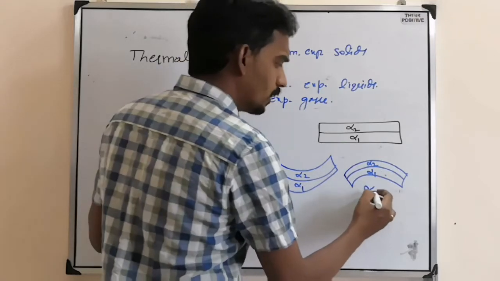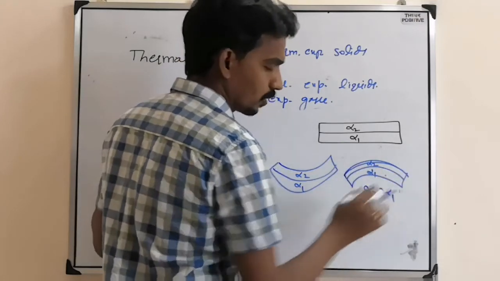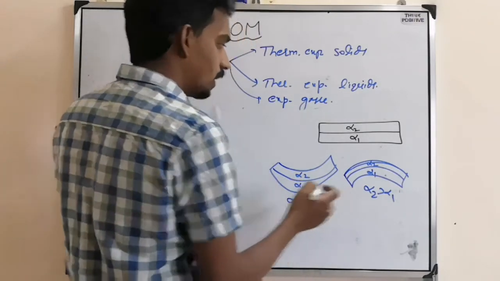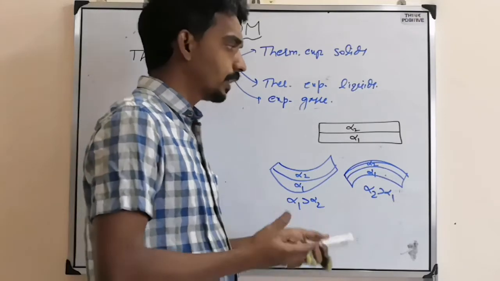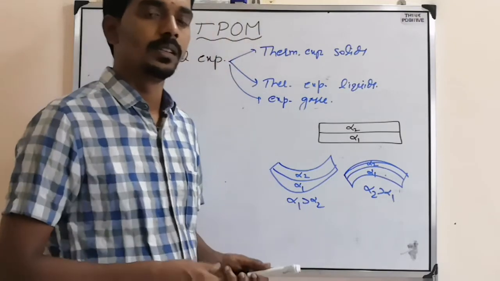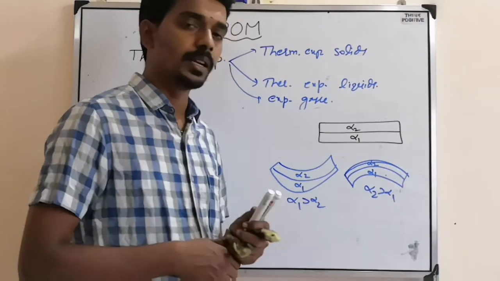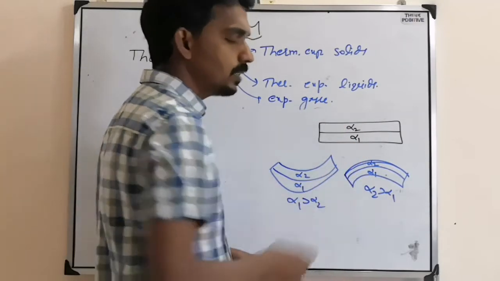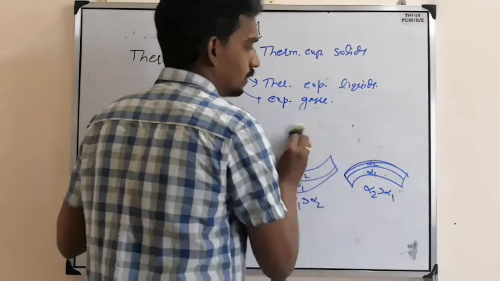This is possible when alpha 2 is greater than alpha 1, because here this is expanding more. Here in this case, alpha 1 is greater than alpha 2. So when a bimetallic strip is heated, the metal which has the greater coefficient comes on the convex side and the other comes on the concave side. That thing you need to remember.